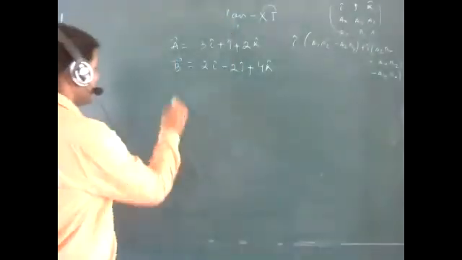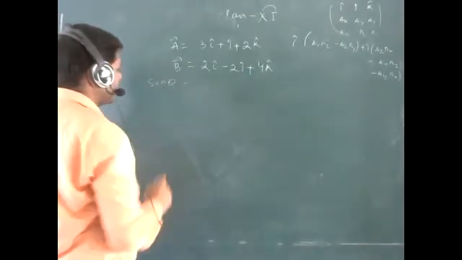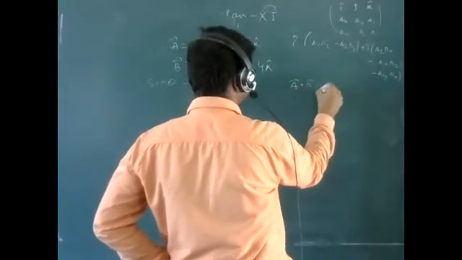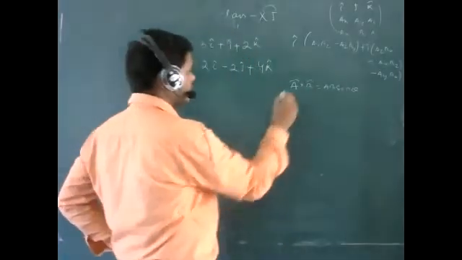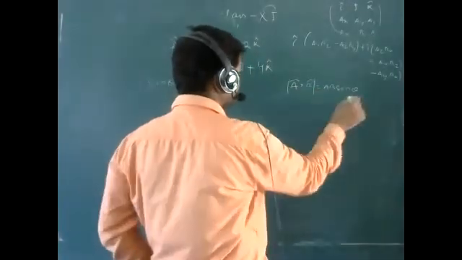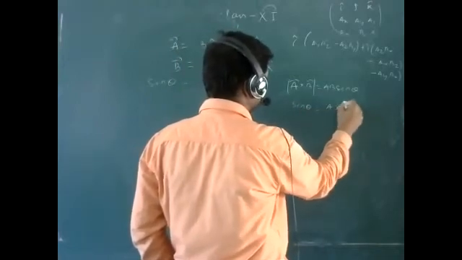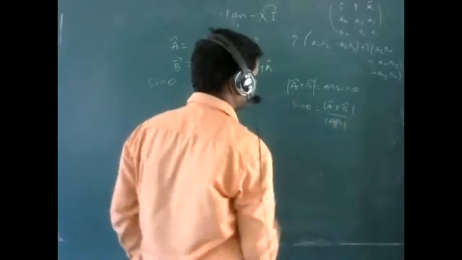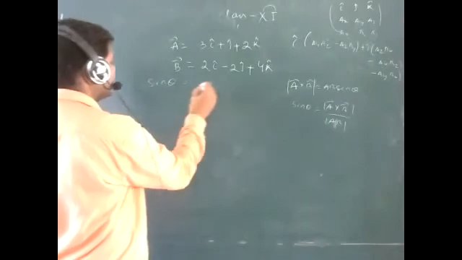So how can you find sine theta? You know the formula: A cross B equals AB sine theta. Then sine theta, how can you find it? The magnitude of A cross B divided by the magnitude of A times the magnitude of B. This is the formula, and you have to keep it in your mind. So what will sine theta be?